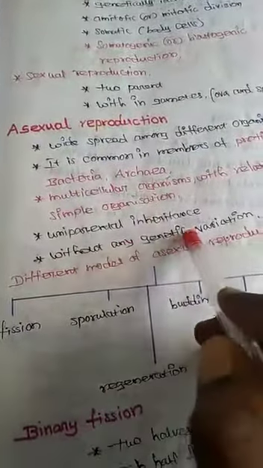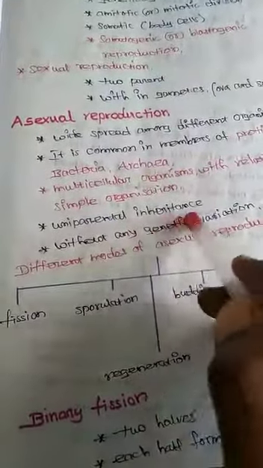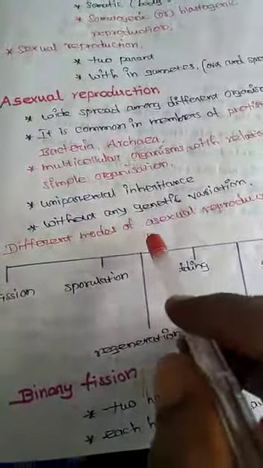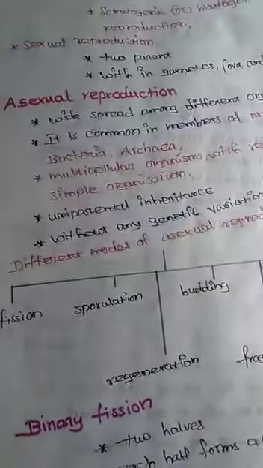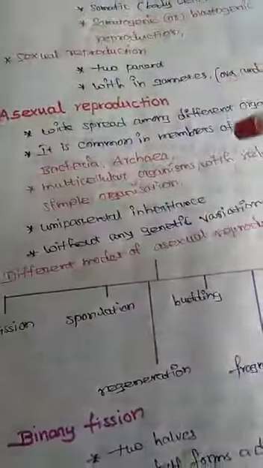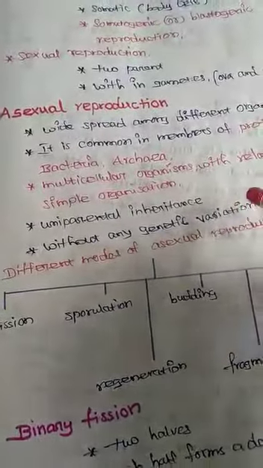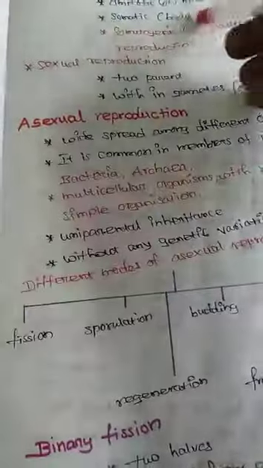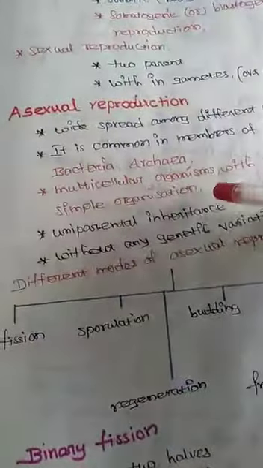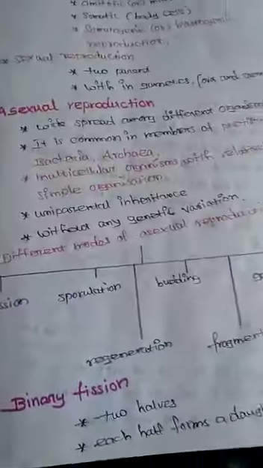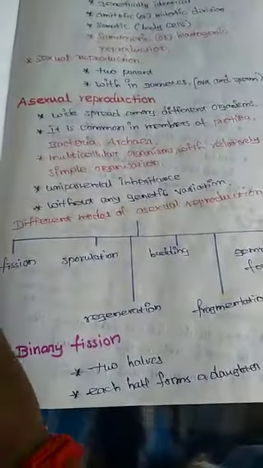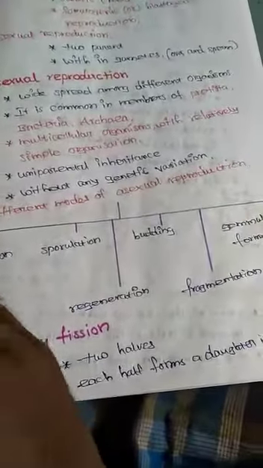Next, uniparental inheritance. Uniparental inheritance, one more question, without any gamete variations. You are already going to learn about genetic variation. Asexual means without any genetic variation, this is very important. The different kinds of asexual reproduction, different methods of asexual reproduction.